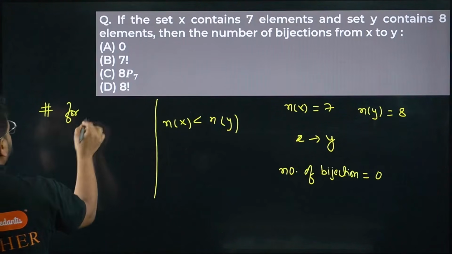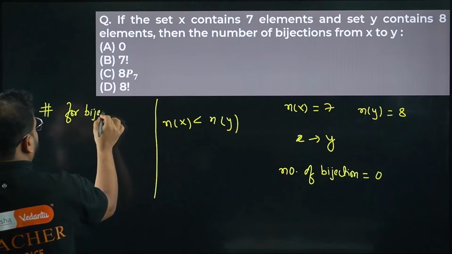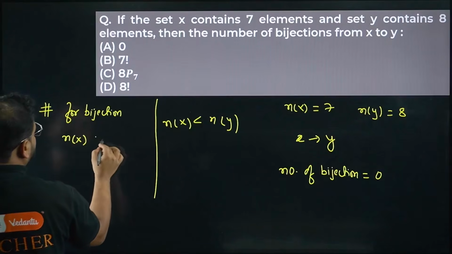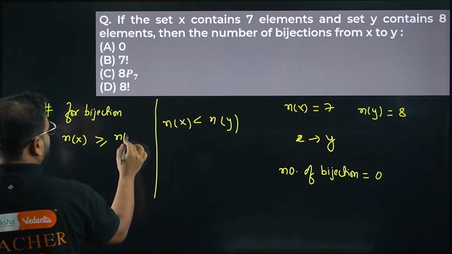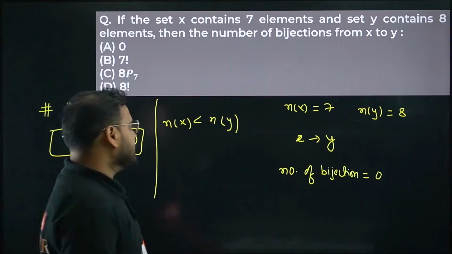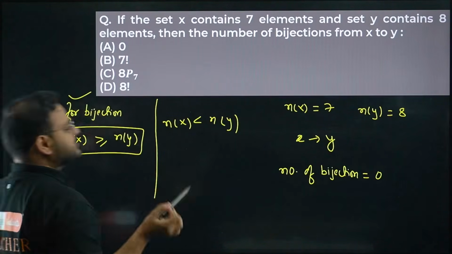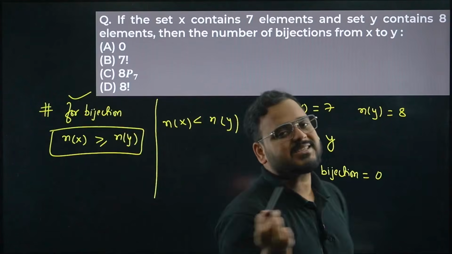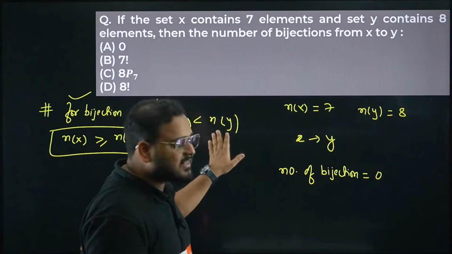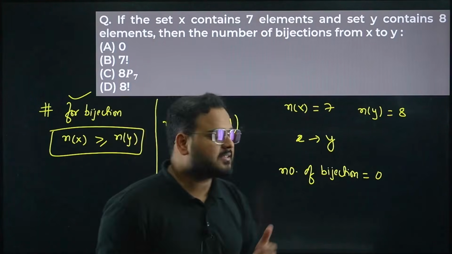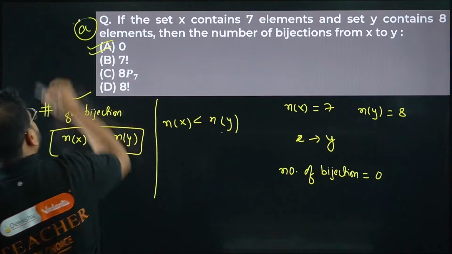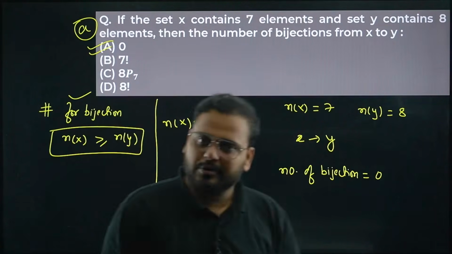For bijections to be true, you should have n(X) more than or equal to n(Y). This is the result, okay. In this case only we can say the bijection exists, means one-one onto cases exist. Otherwise we can't say that. In this particular case we have the cardinal number of X less than the cardinal number of Y. Hence answer is 0. Option A is correct. I hope this is all clear, right? Very clear. Moving on to the next question.